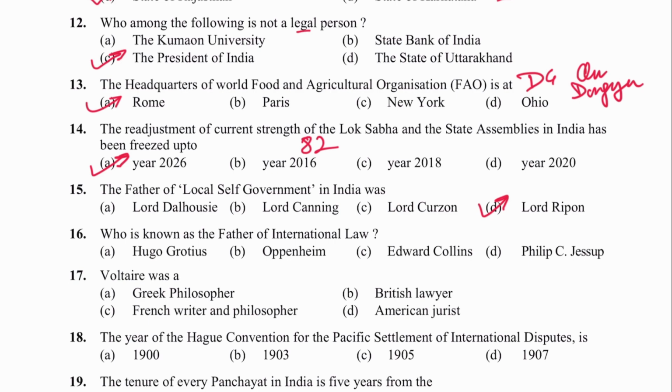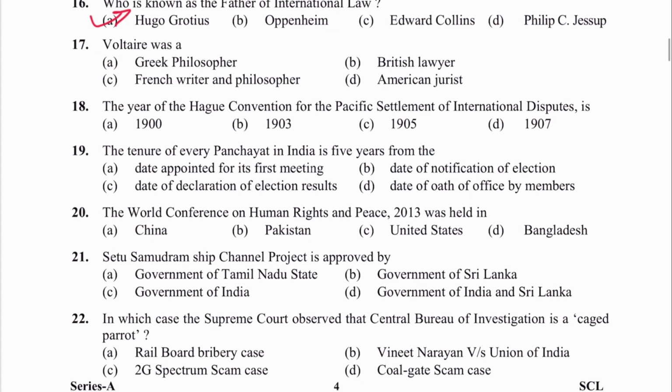Next is 16. Who is known as the father of international law? Hugo Grotius. A is the answer. Next is 17. Voltaire was a French writer and philosopher. C is the answer.